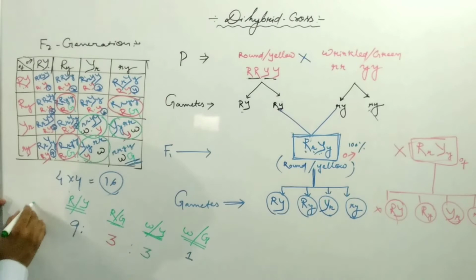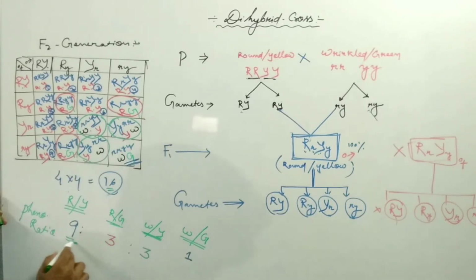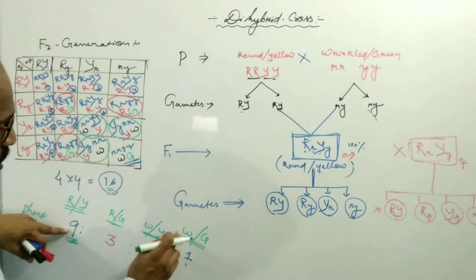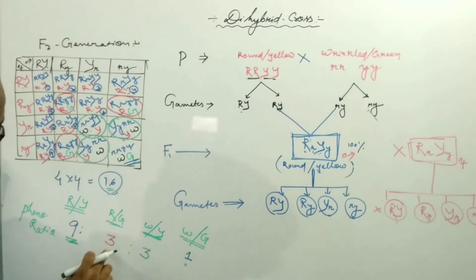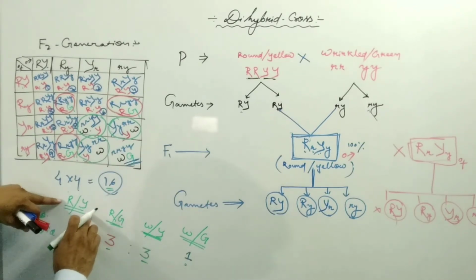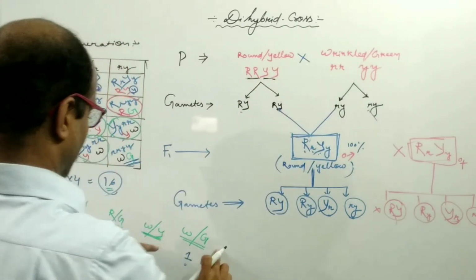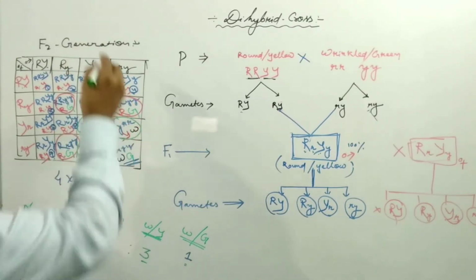This is known as the phenotypic ratio. Out of 16 progeny, 9 will be formed round and yellow, 1 will be formed wrinkled and green, and the other two, round and green, will be 3 in number, and wrinkled and yellow 3 in number. So these are known as the non-parental combinations. These are the parental combination, round and yellow, this is the round yellow parental, and this is the wrinkled and green. These are the parental, but these are the non-parental combinations. And what will be the genotypic ratio?